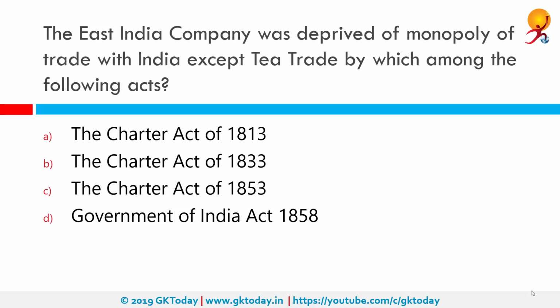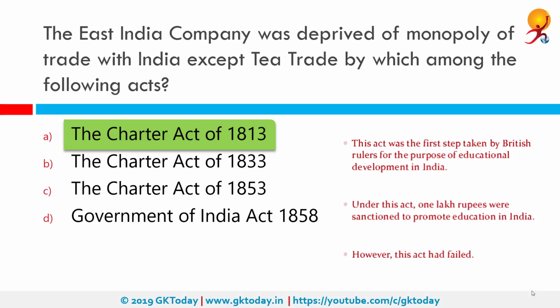The East India Company was deprived of monopoly of trade with India except tea trade by which among the following acts? The correct answer is Charter Act of 1813. The Charter Act of 1813 ended the monopoly of East India Company in India. However, the company's monopoly in trade with China and trade in tea with India was kept intact. Thus, the trade with India for all commodities except tea was thrown open to all British subjects. This lasted till 1833, when the next charter abolished the trade of the company.